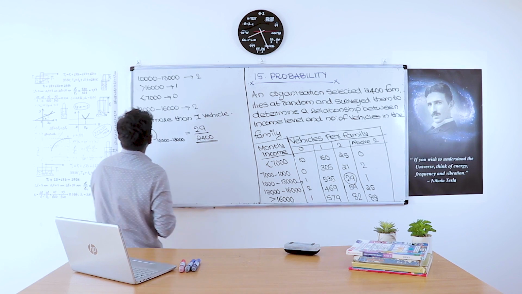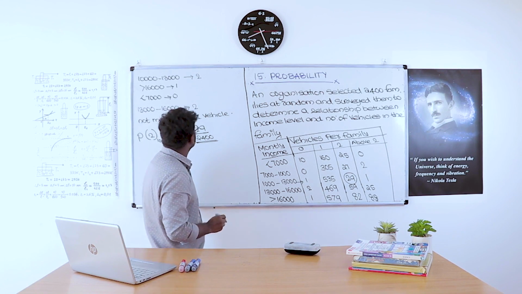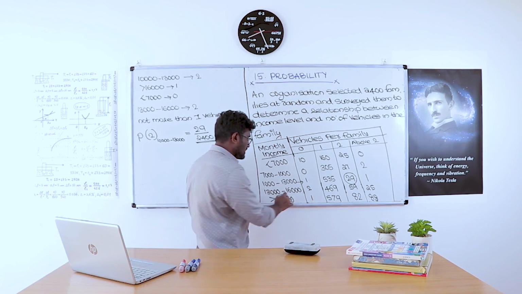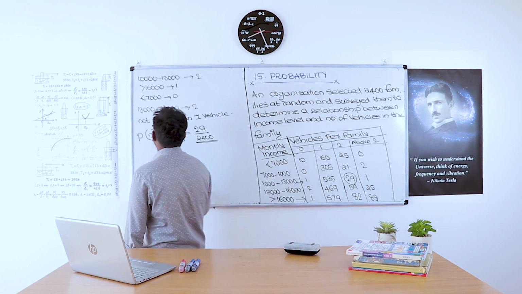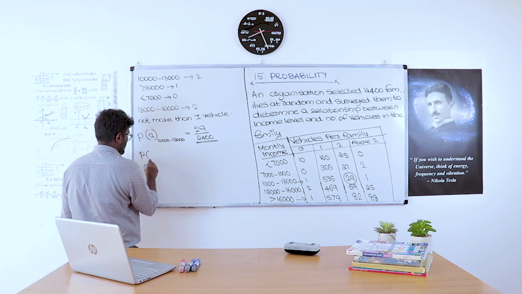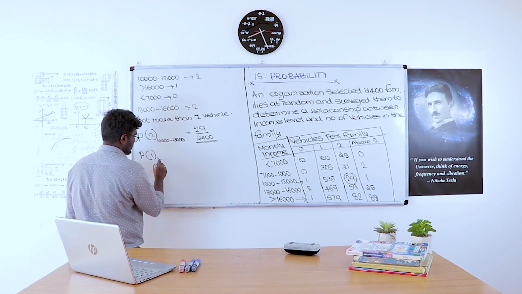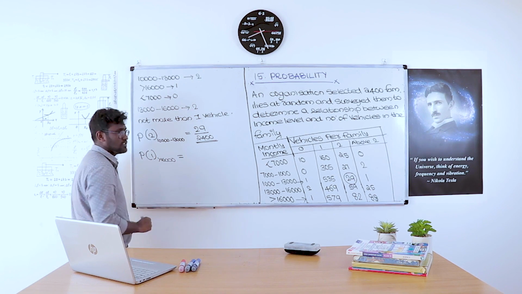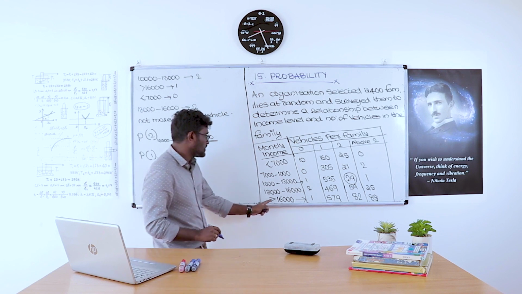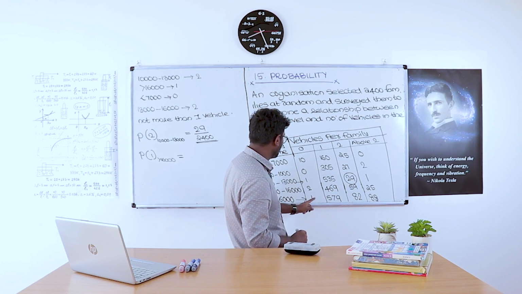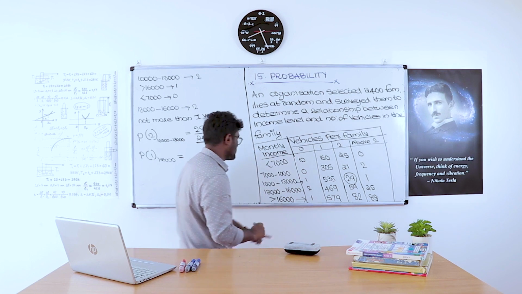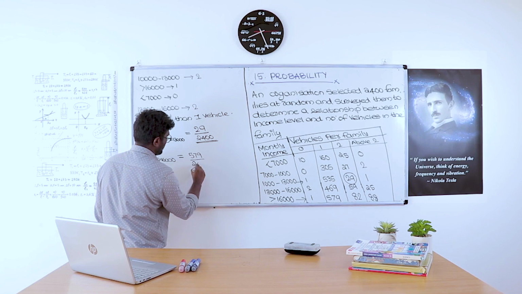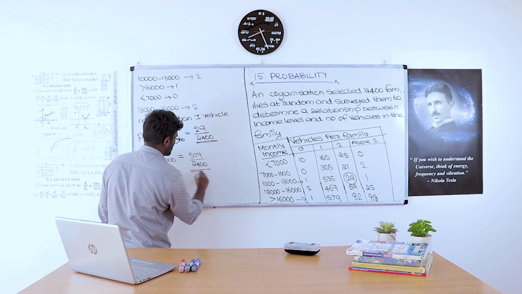Second one: how many families having one vehicle and the monthly income is greater than 16,000? So greater than 16,000 is here, and the condition is how many families own one vehicle. They own greater than 16,000 monthly income. Greater than 16,000, how many families owned one vehicle? So one vehicle, 579 families owned. 579 by 2,400. Second question answer.